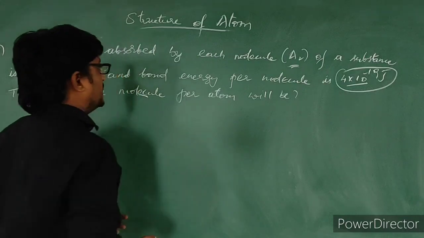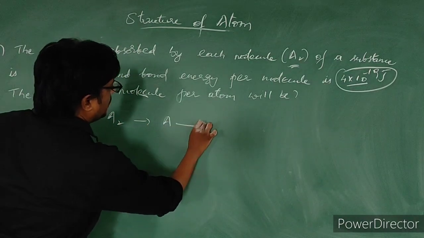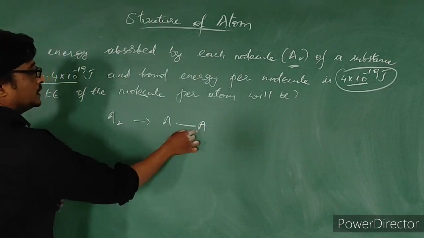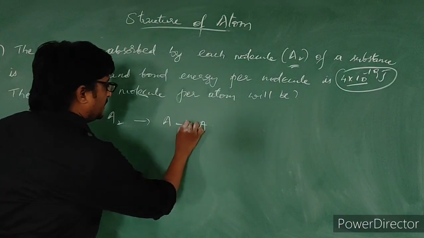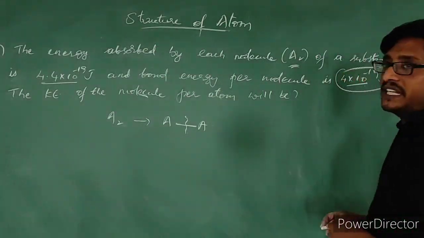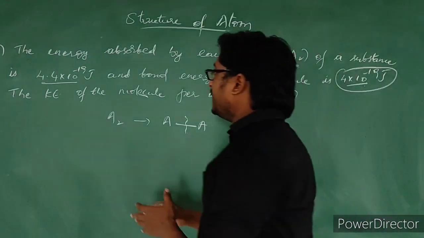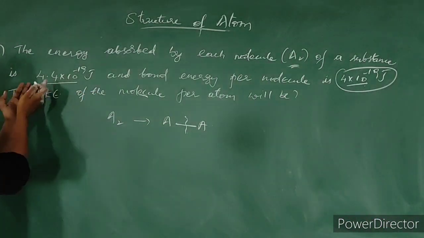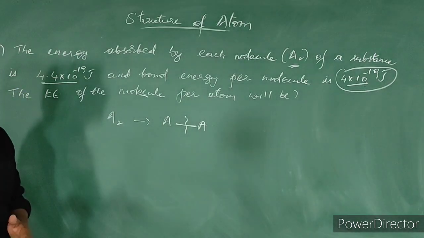So if you see this A2 molecule, there is a single bond between the two A atoms. To break the bond between these two atoms, the energy required is 4 into 10 to the power minus 19 joules. But actually we are sending an energy of 4.4 into 10 to the power minus 19 joules. What will be the remaining energy?